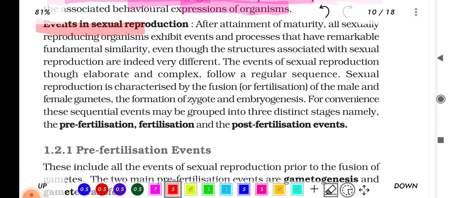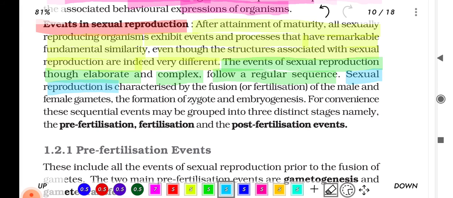Events in sexual reproduction. After attainment of maturity, all sexually reproducing organisms exhibit events and processes that have remarkable fundamental similarity. Even though the structures associated with sexual reproduction are indeed very different, the events of sexual reproduction, though elaborate and complex, follow a regular sequence.